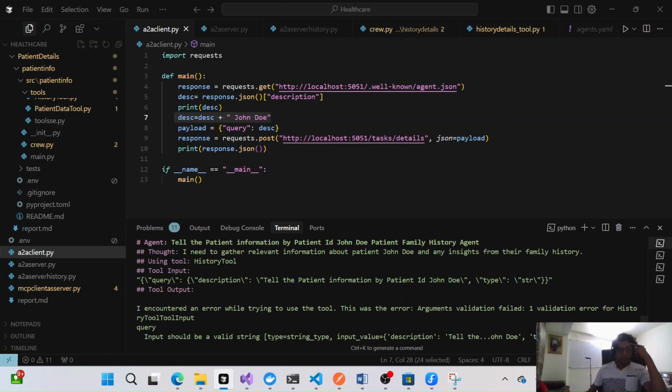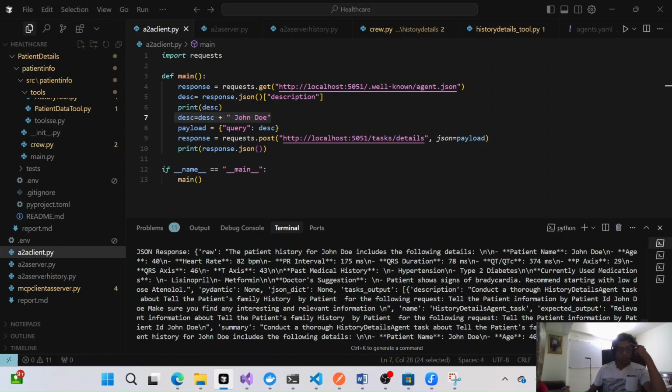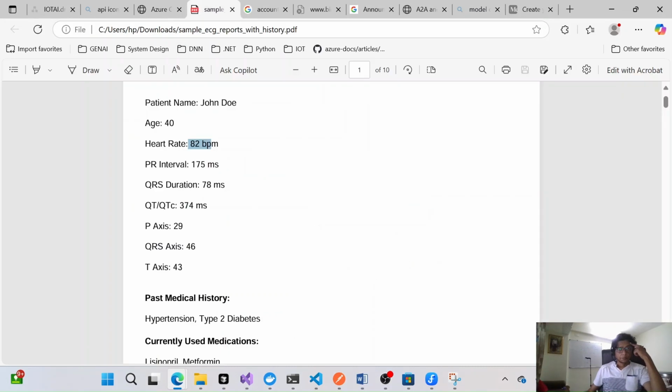It's performing some work related to patient John Doe, then it will go and call, and now we are getting this information: heart rate at 82 bpm, PR interval 175 ms, age is 40. All this information that we are getting, you can see here as well: 40, 82 bpm, 175 ms.